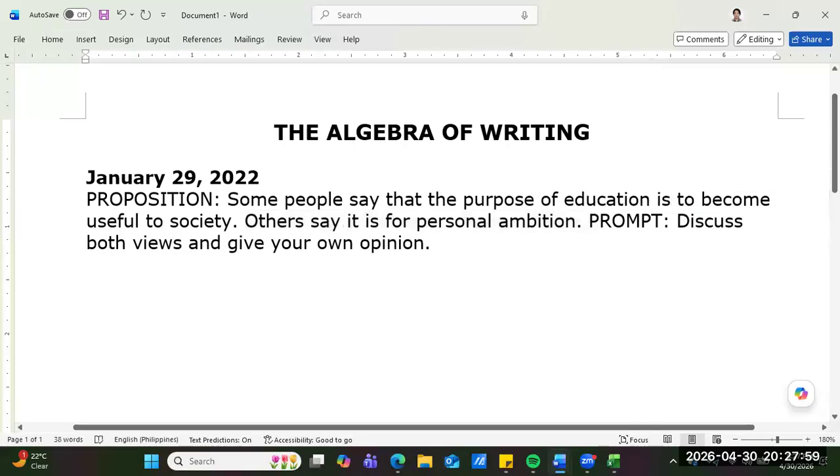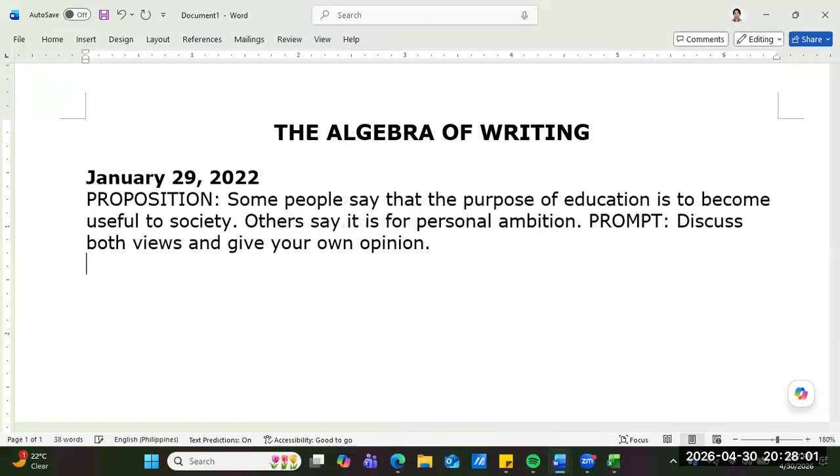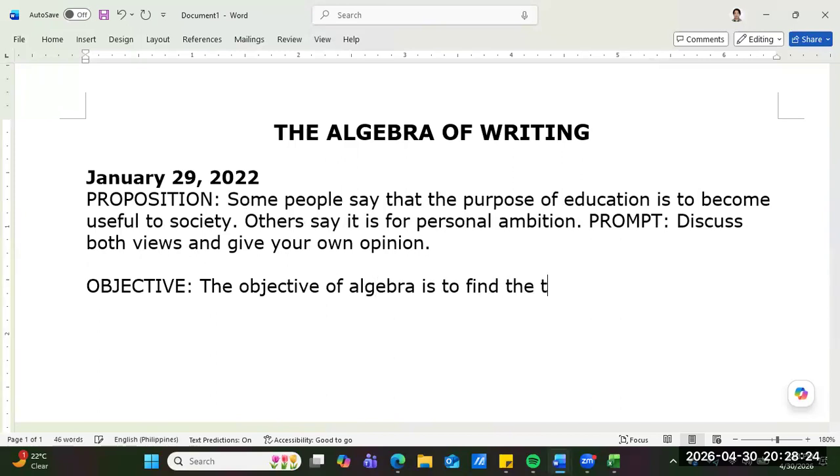So, the objective of algebra, would you say it's the prime objective of algebra? The objective of algebra is to find the truth. What do you think, Sir JR?